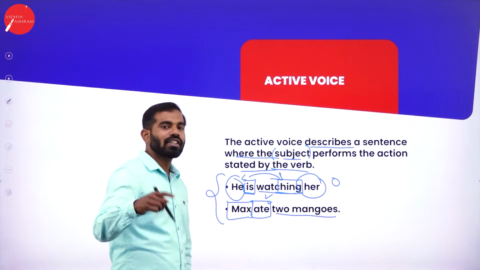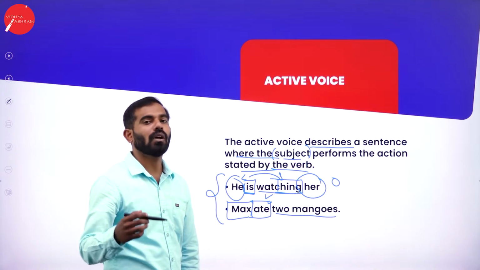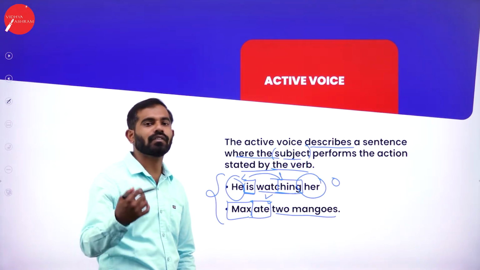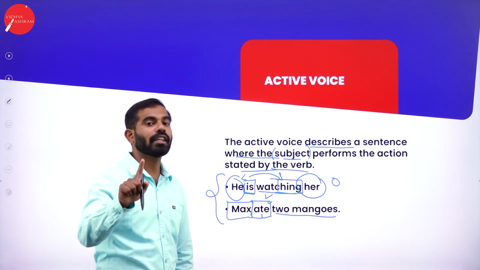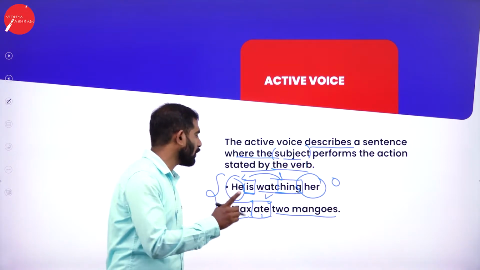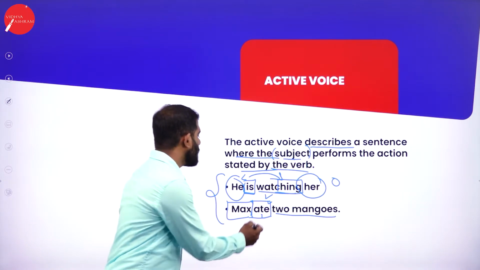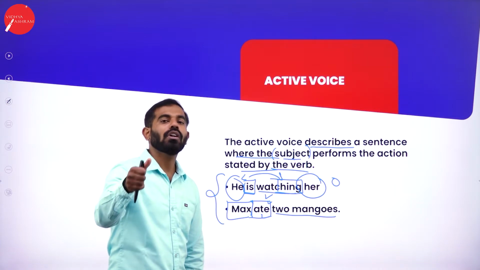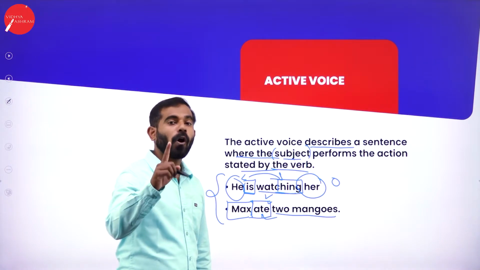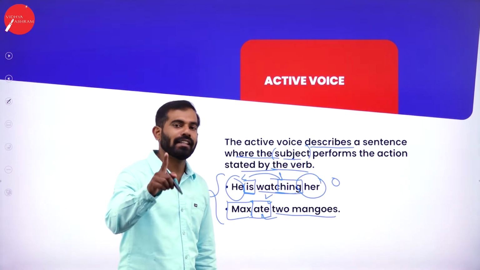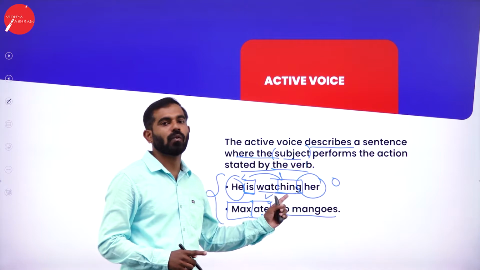Just observe the second sentence, Max ate 2 mangoes. First thing you have to observe while changing active to passive or passive to active, you have to make use of verb or auxiliary verb. Without making use of auxiliary verb and main verb, you cannot change active to passive or passive to active. Let me just simplify it. Max ate 2 mangoes. Very first rule, while changing the voices in active and passive, you need to observe tenses. Remember, always I tell you, you need to be careful with tenses. If you are not thorough with tenses, then you cannot change active and passive voice.